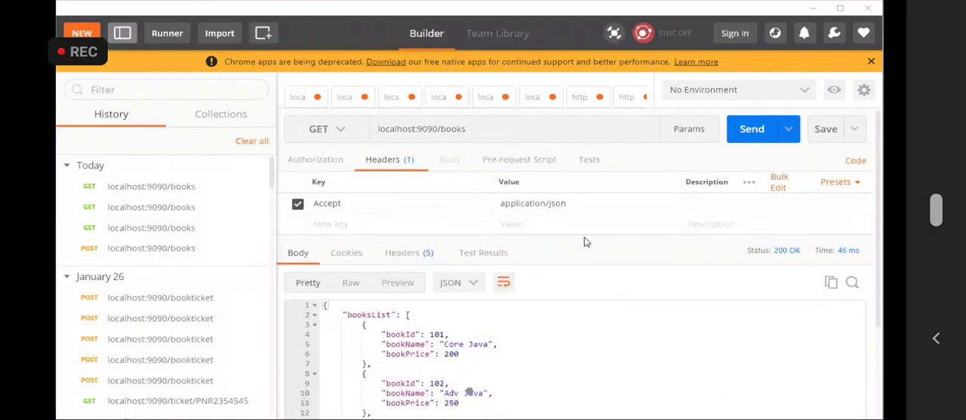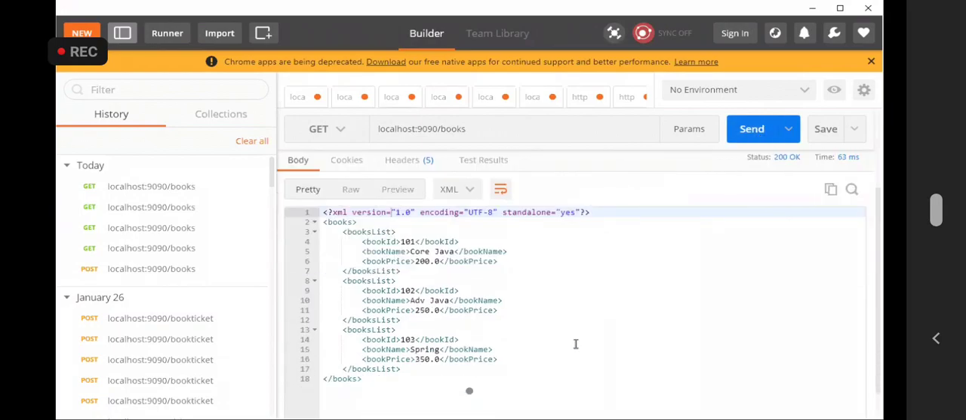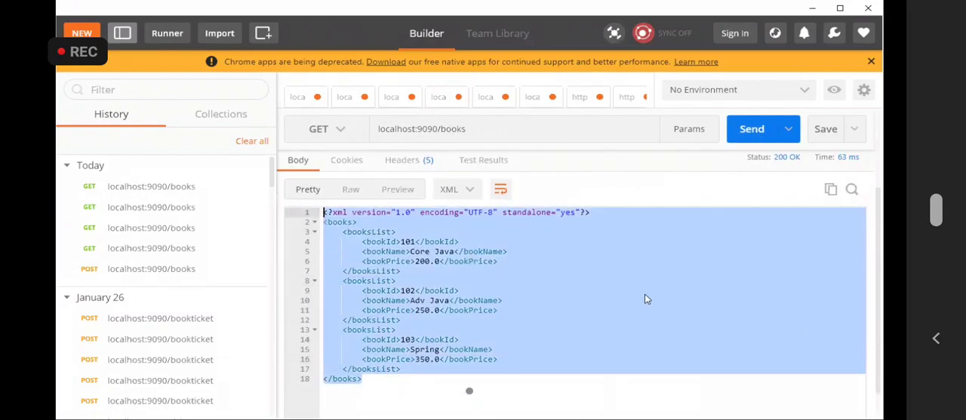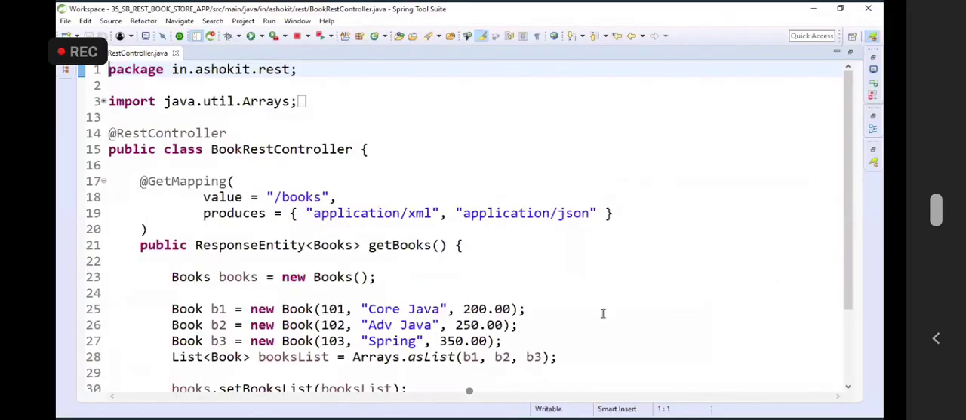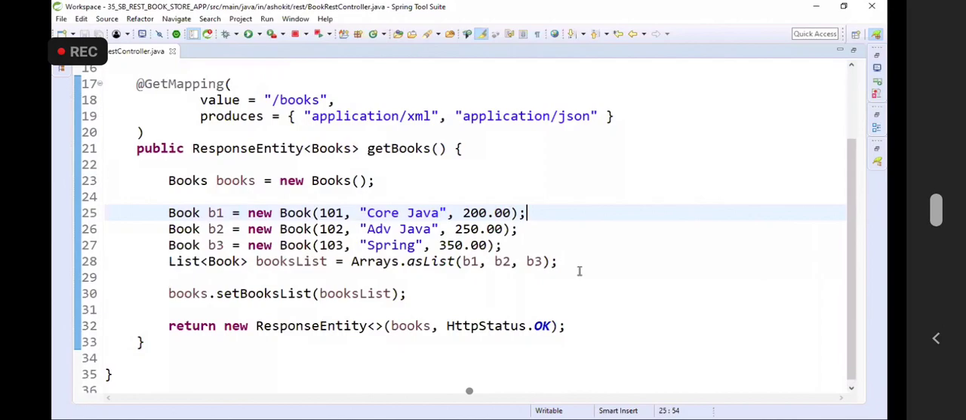Okay. I want XML. Accept application slash XML. Click on send. I got the response in the XML format. So do you understand how we will deal with multiple objects in the REST API? Yes guys, perfect.